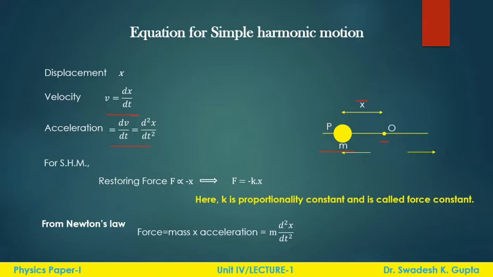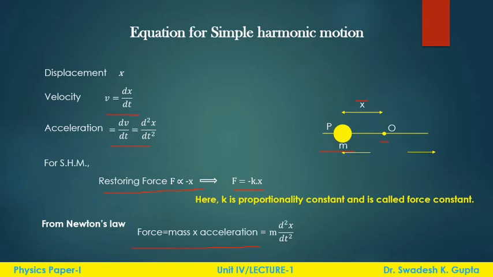Now, as from the definition, we learn that the restoring force is proportional to the displacement, and this negative sign is because the force is opposite to the direction of the displacement. So if we put it like an equation, then we have to put a proportionality constant k, and this constant is called the force constant. From Newton's law, we know already that the force is equal to mass into acceleration.